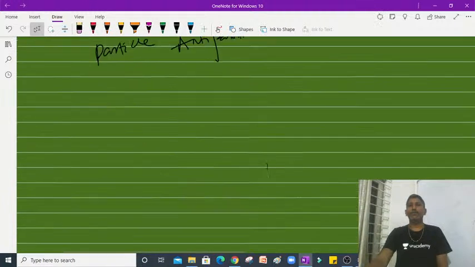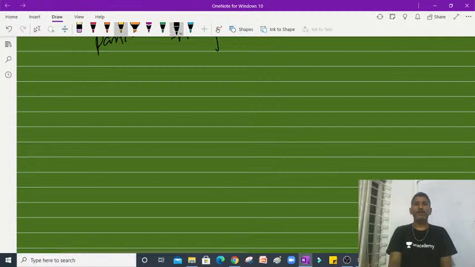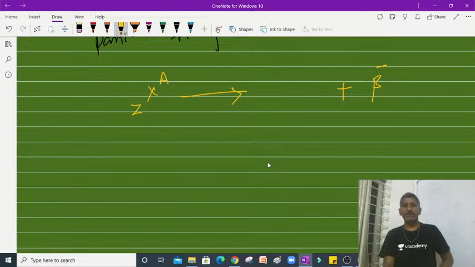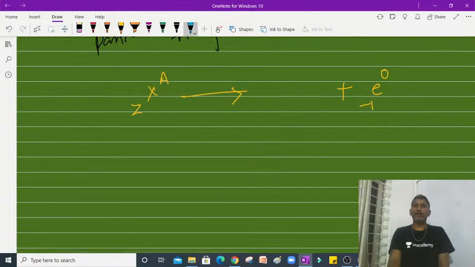Now let us come to the observation whenever an electron is released from the parent nucleus. This is the parent nucleus, and here is the beta minus, which we can write as e with minus 1 and 0. That one I am taking, and it is convenient here. Now the daughter nucleus, say Y, in the same way as in the previous reaction.